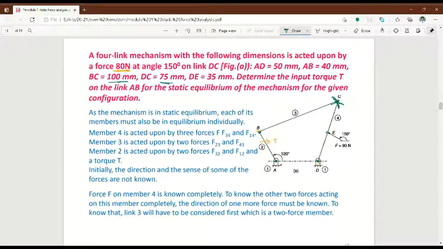Okay, now you have to draw a force of 80 Newton. Okay, the force value is 80 Newton. You have to draw this line. Okay, for that,